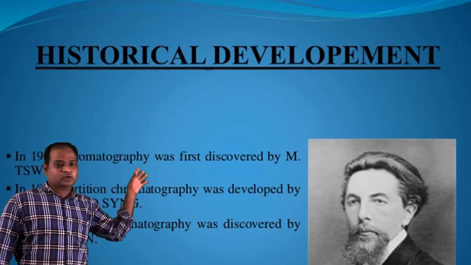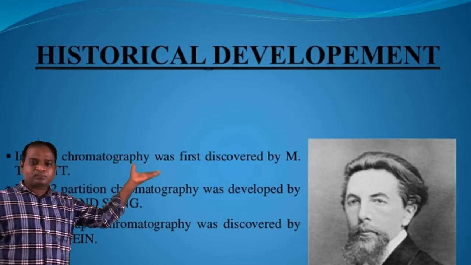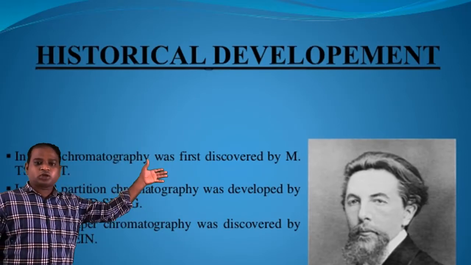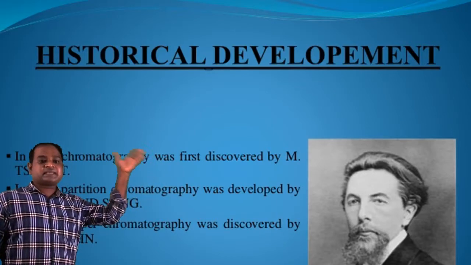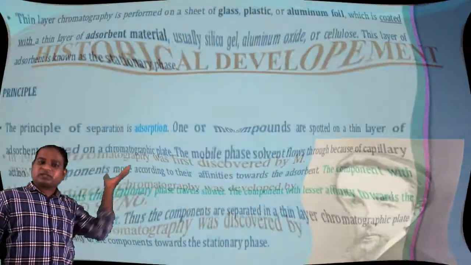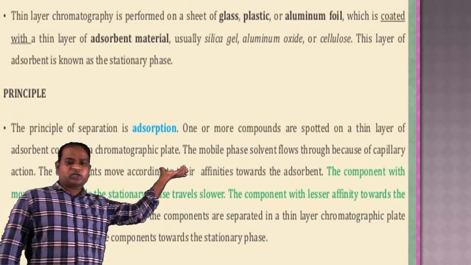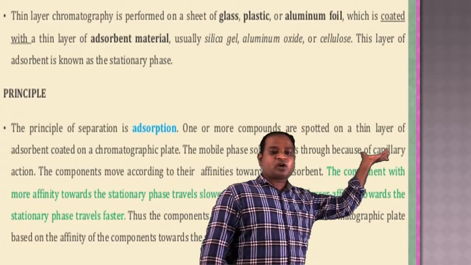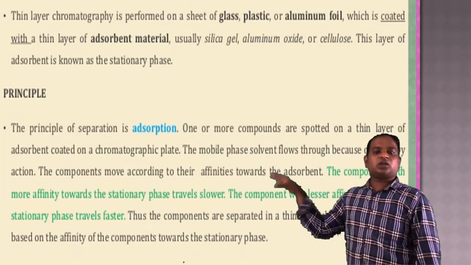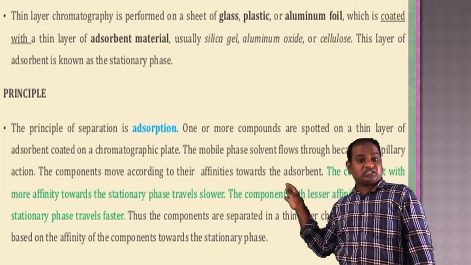So, what is thin layer chromatography? Paper chromatography is nothing but the separation of samples on paper. But in thin layer chromatography, the separation of samples is not on paper. There is a separate layer on which we are going to separate. Thin layer chromatography is performed on a sheet of glass, plastic or aluminum foil which is coated with a layer of adsorbent material, usually silica gel, aluminum oxide or cellulose. This layer of adsorbent is known as the stationary phase.